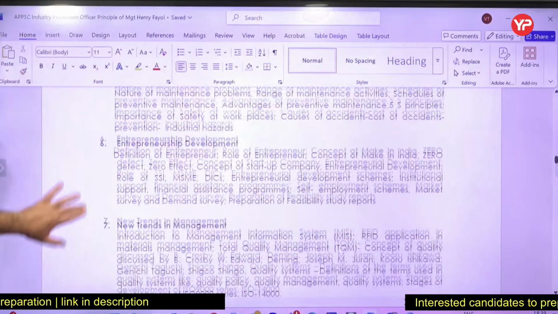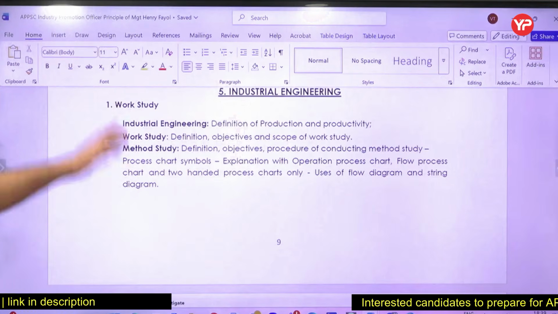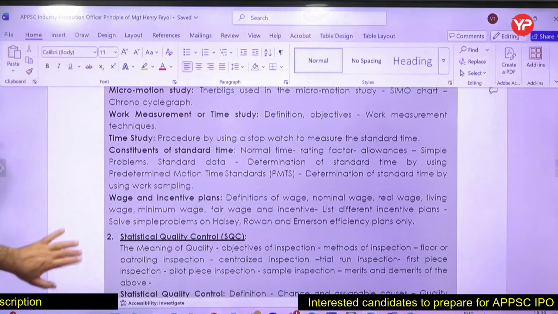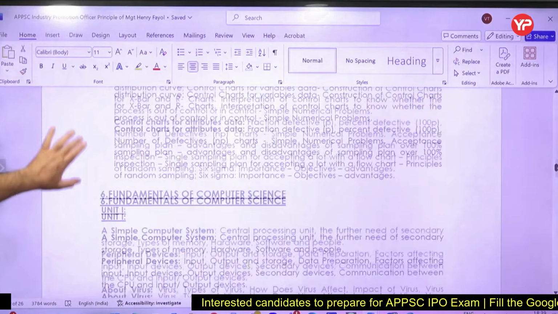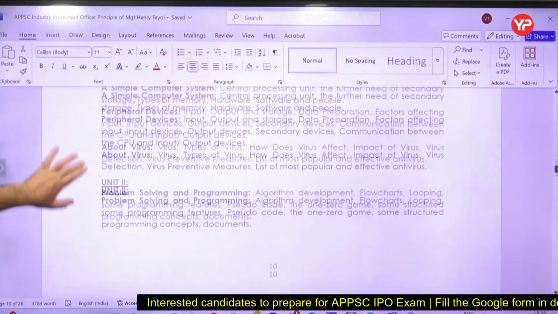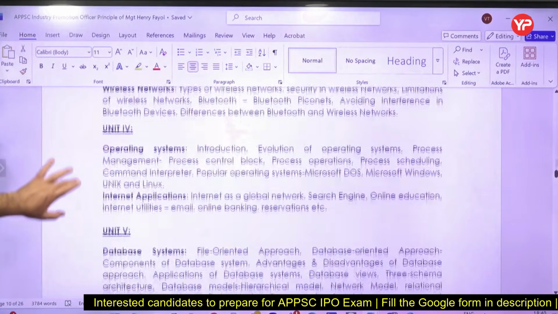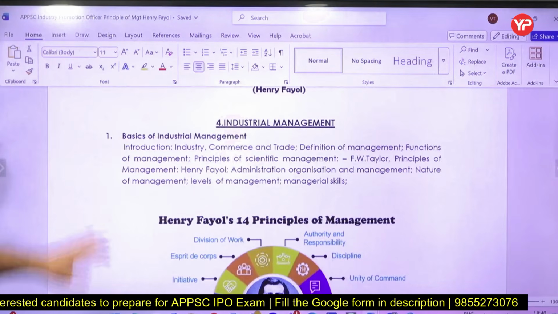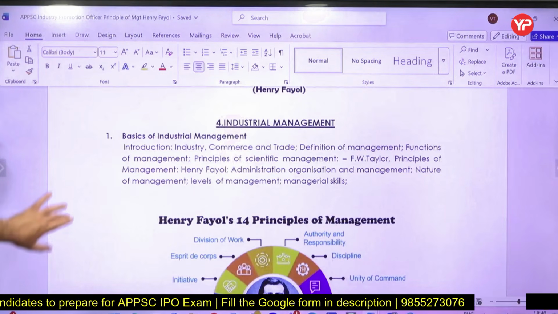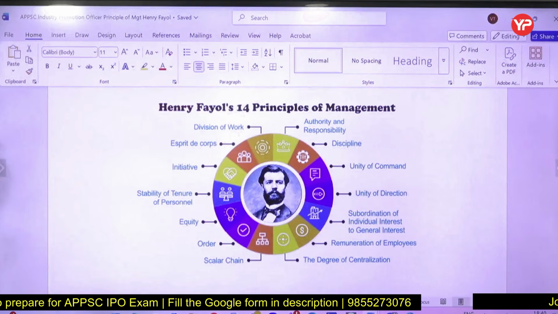There are more topics under management. Then industrial engineering: work study, motion study, time study, work measurement, all these topics, and statistical quality control. Then computer science, fundamentals of computer science. YourPedia is going to provide you all the content for all these topics. Now today, as I told you, we are going to discuss Henry Fayol's 14 principles of management.